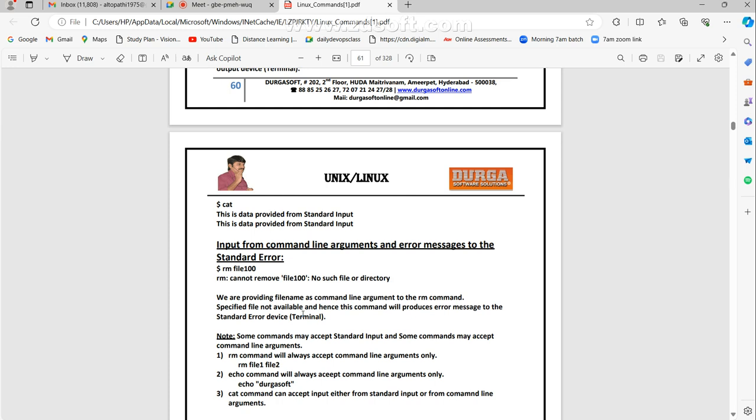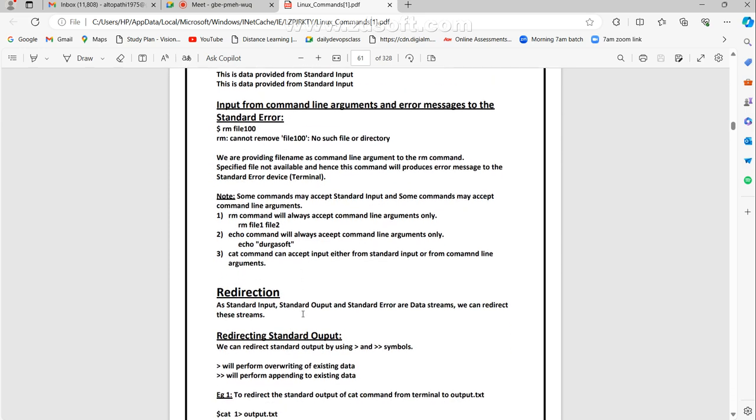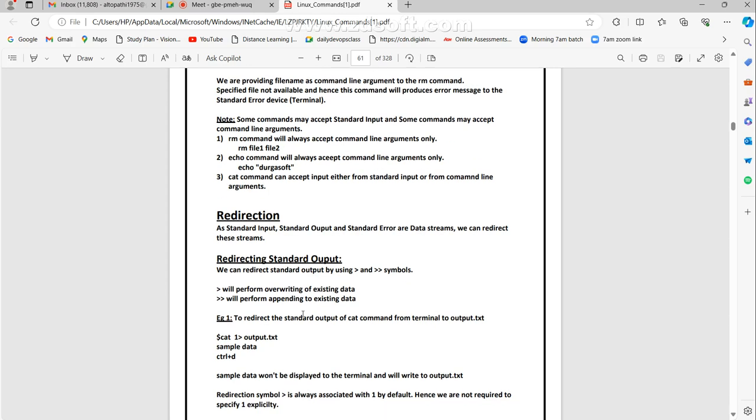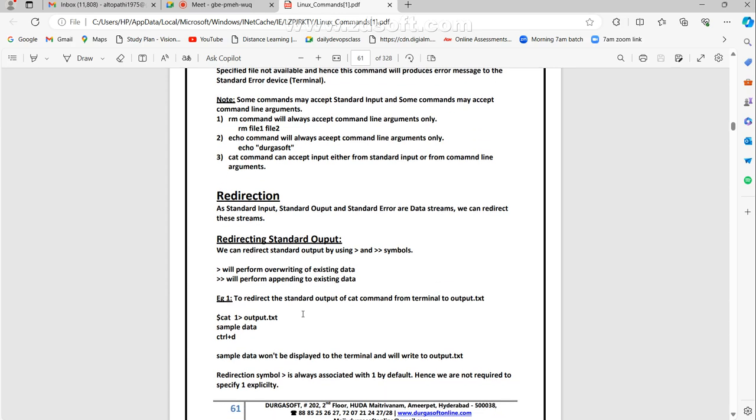rm file. Okay. Cannot remove file. No such file or directory. Input from command line arguments and error message to the standard error. Okay. Standard error means, okay, getting an error is nothing but the standard error code. We need to see those numbers also. For that, I may go and implement it.